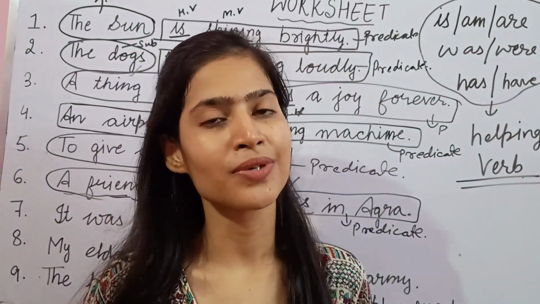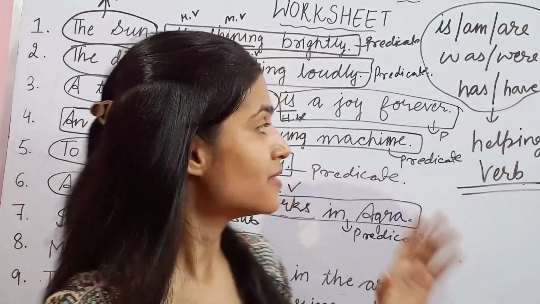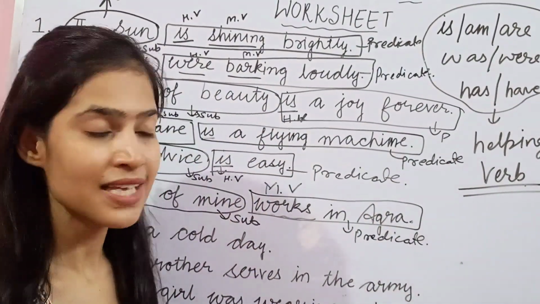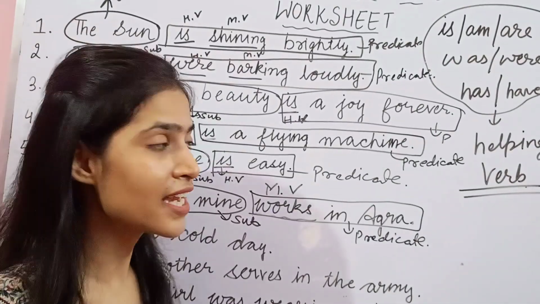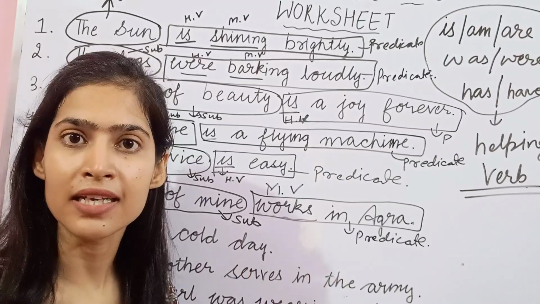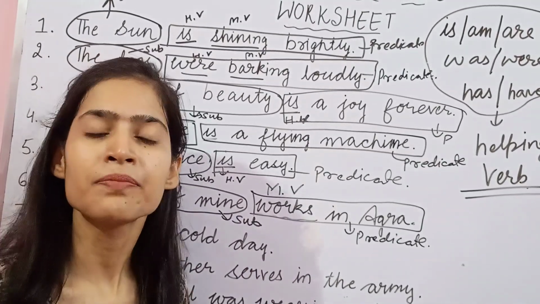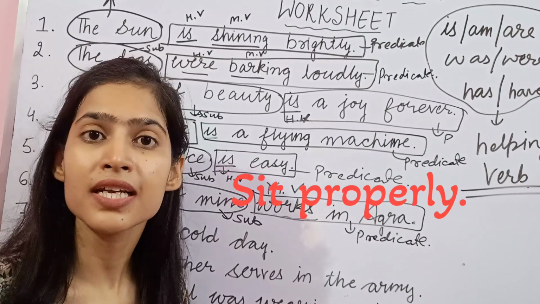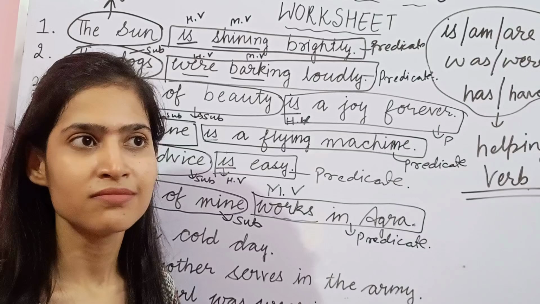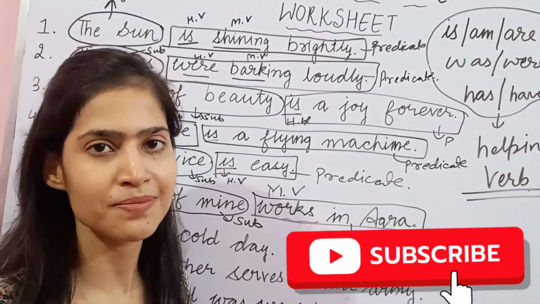One very important thing to tell you, children: the subject is not always the beginning part of the sentence. As we can see here, first we are doing some easy sentences, then we will do some difficult sentences in which the subject has some other position or the subject is hidden. For example, I give you a sentence like: sit properly. Now who is the subject? We will do such sentences where you have to use a little extra brain to find out who is the subject of the sentence.